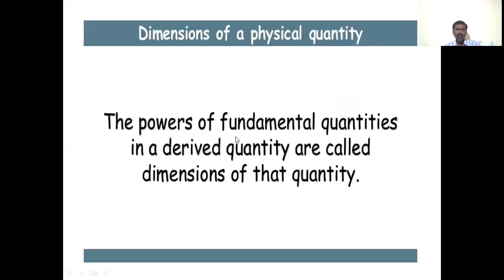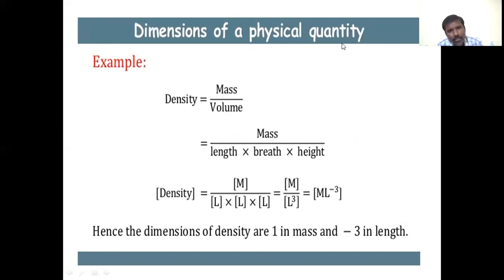Dimension of a physical quantity. What is called a dimension of a physical quantity? The powers of the fundamental quantities in a derived quantity are called the dimensions of that quantity. Now, examples for dimensions of physical quantities.